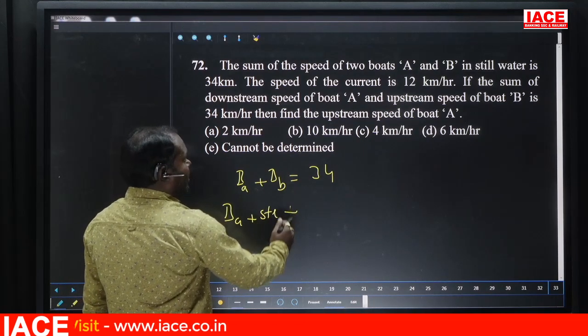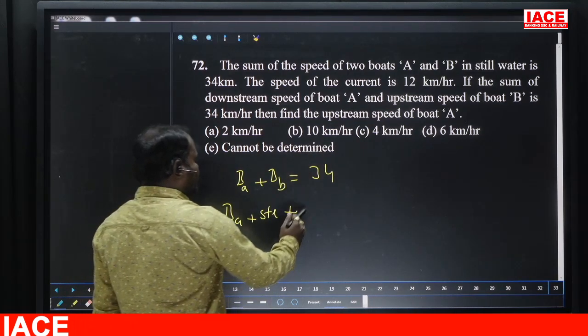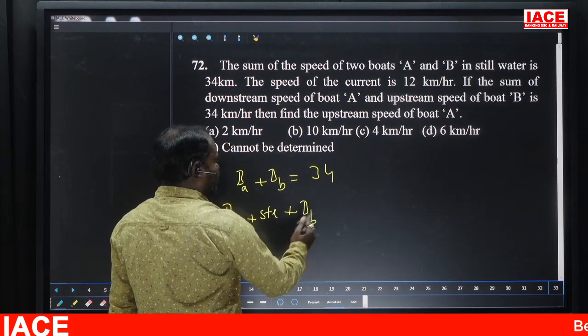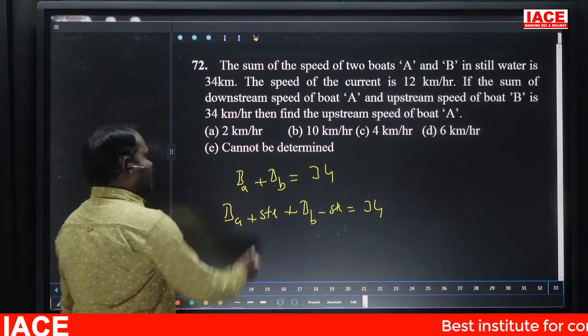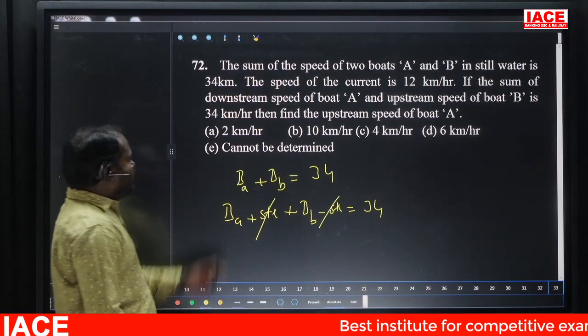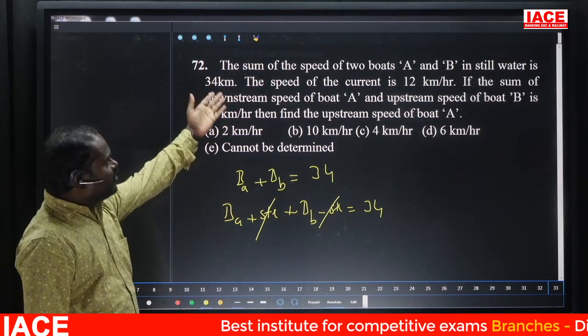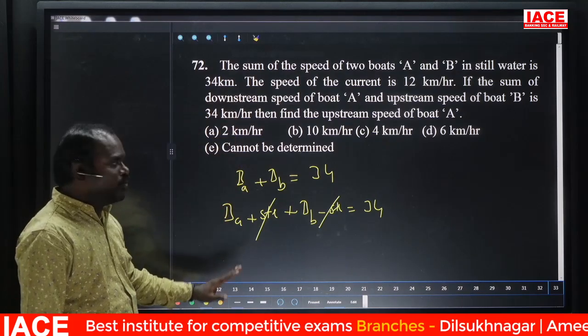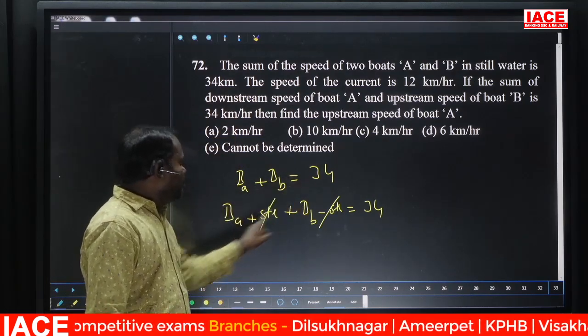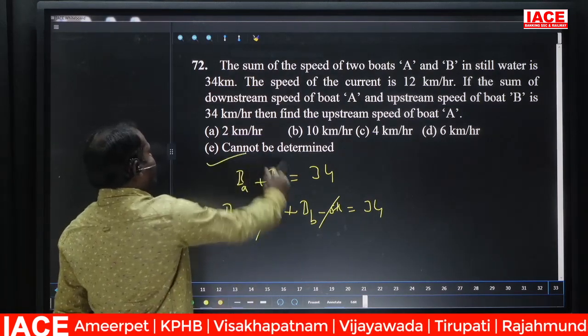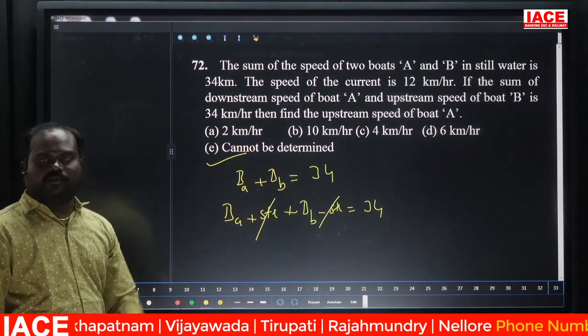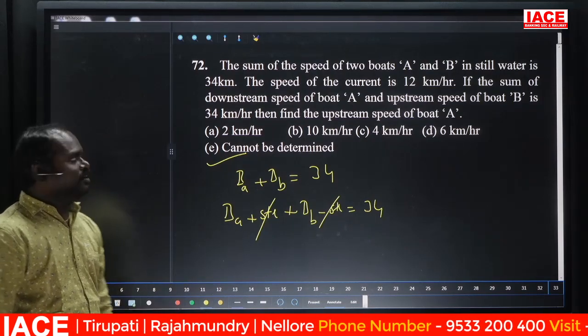Upstream speed of B is nothing but boat speed minus stream speed, which equals 34. Plus stream minus stream gets cancelled. So both conditions, the first sentence as well as the second sentence, are giving the same equation. That's why we can't get the answer. The answer is cannot be determined. Right. Next.